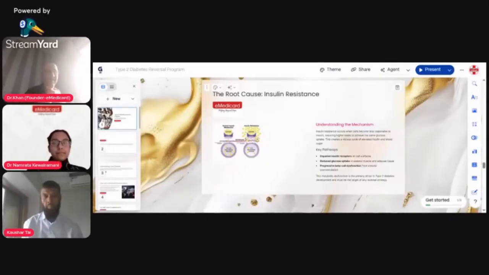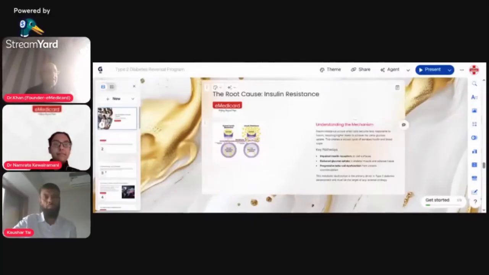It is affected. The second thing is reduced glucose uptake. When these receptors are affected, the glucose is not getting taken in properly. That means the skeletal muscles are not getting glucose, and there's a problem with the metabolism of the glucose and of the insulin. So what is happening because of this? Progressive beta cell dysfunction. That is because of chronic overstimulation: the pancreas is releasing so much insulin that it got tired. They're not dead, they're just tired.